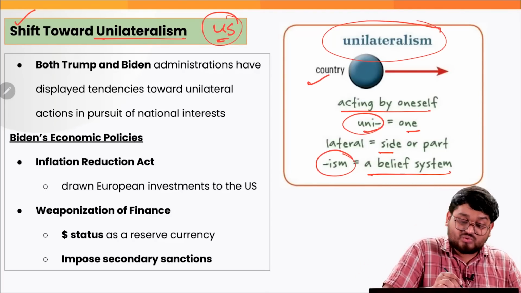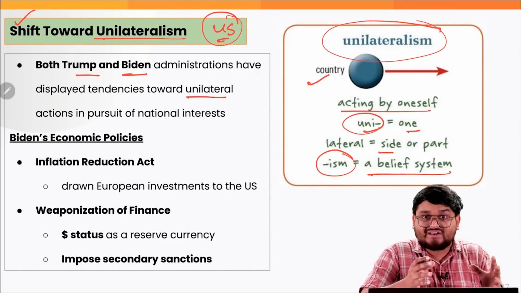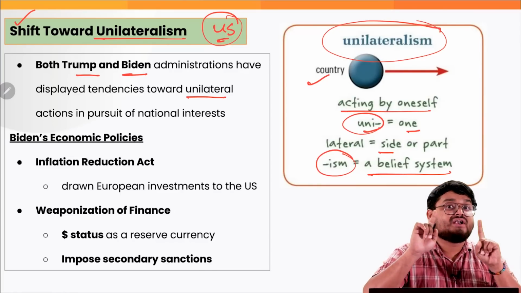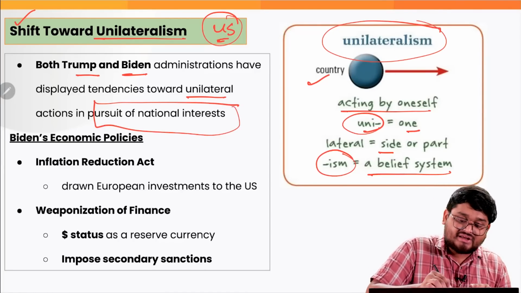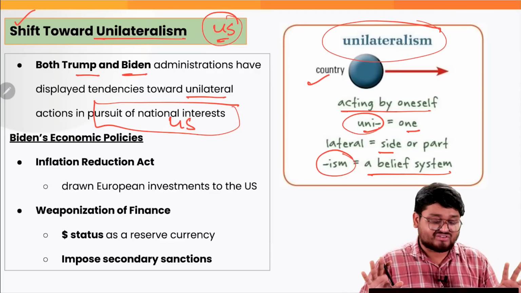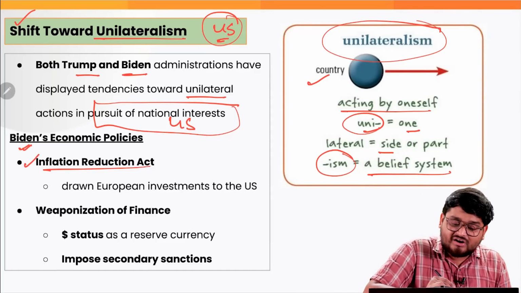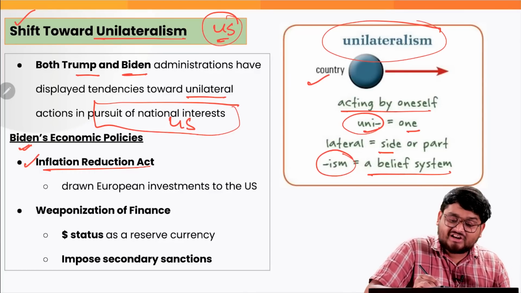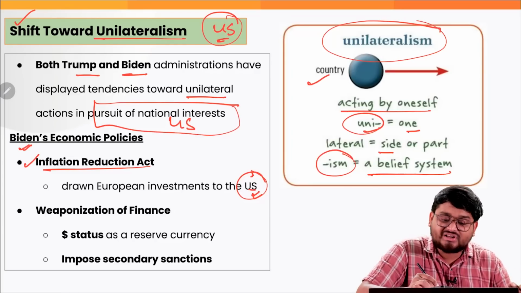And in both the Trump and Biden administrations, over a period of time, it has been seen that their policies reflect unilateral tendencies, which have one and only aspect: promoting the US national interest. Also, according to Biden's economic policies, such as the Inflation Reduction Act, it encourages more and more European investments into the US, right? And if more and more investments come into the US, it is good for their nation.